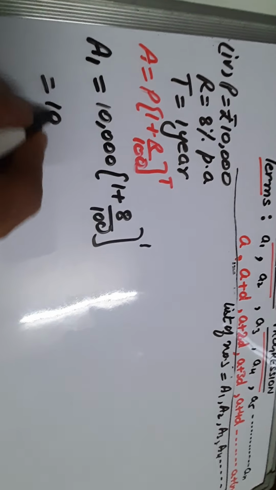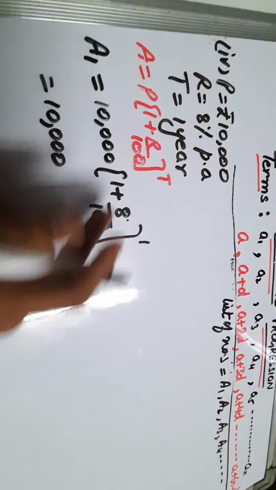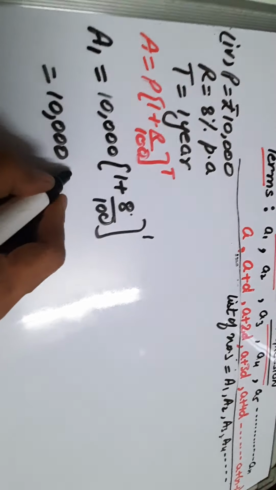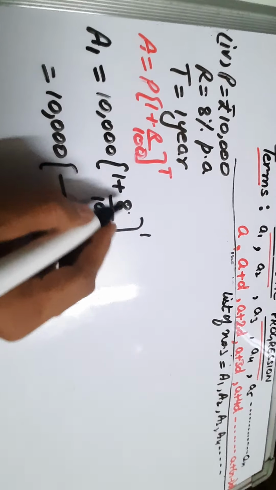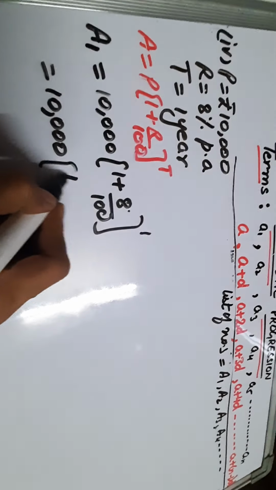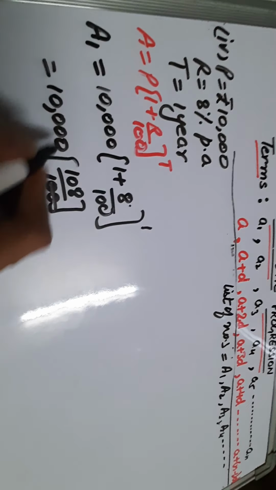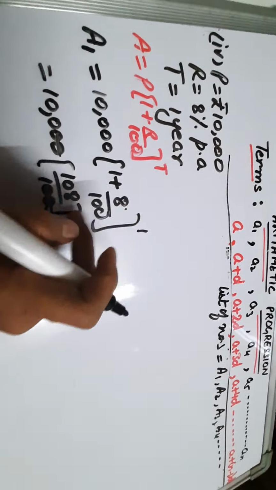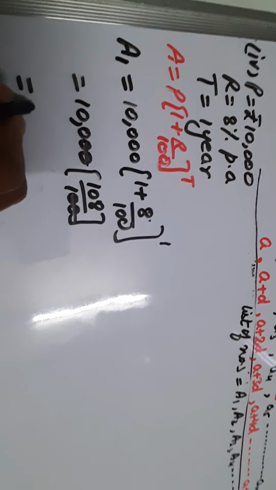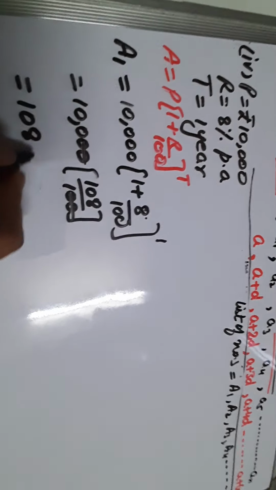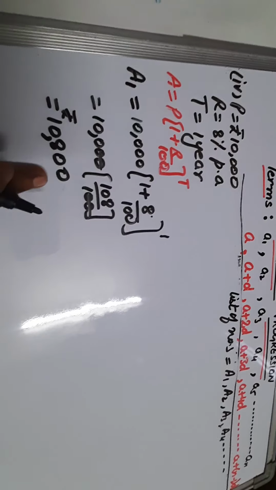So let us calculate it. Quite lengthy calculations, but we can solve it. Either you can reduce it or straight away take the LCM and you will get 100 plus 8 is 108. So I'm directly taking the LCM like this. So by solving it, that's why I have not reduced it, so that my calculation becomes easy. So what is the first amount which I got? This is the first amount, that is rupees 10,800.